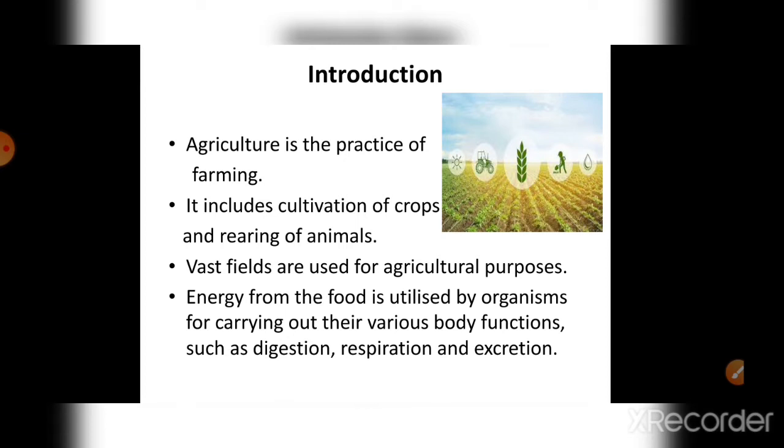In agriculture they include the growth of plants and cultivation, sunlight, preparation of soil, watering, that is irrigation, and so on, right? So for agriculture there are big lands. See, in this picture you can see a big land is used for agriculture. Like this, big and vast lands are used for agriculture.